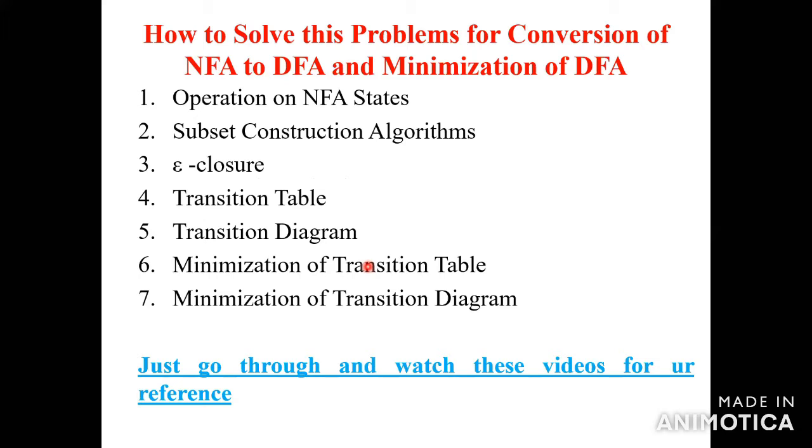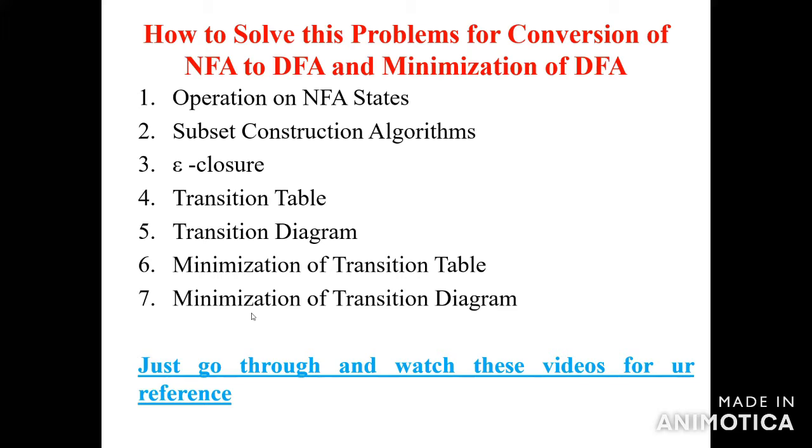With this algorithm, you have to solve the problem by following these seven steps. The first step, operation on NFA states. Second step, subset construction algorithm. Third step, epsilon closure. Fourth step, transition table. Fifth step, transition diagram. Sixth step, minimization of transition table. Seventh, minimization of transition diagram. So you have to solve all the seven steps.